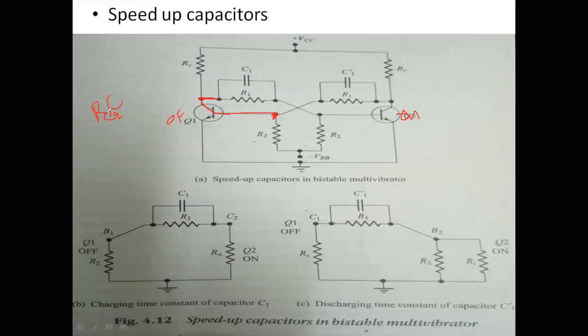In order to find out the equivalent resistance, all the voltage sources are short circuited, as in Thevenin's equivalent voltage, which you have seen in networks. All the voltage sources will be set to zero. Therefore, this node is connected to R2. This is your capacitor which is connected to R2 of your off transistor, Q1 is off, so we are connected to R2, and therefore this R2 and here R1.